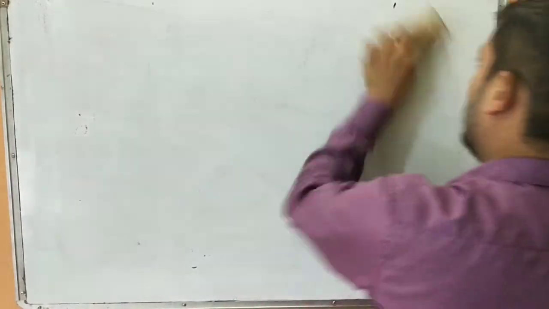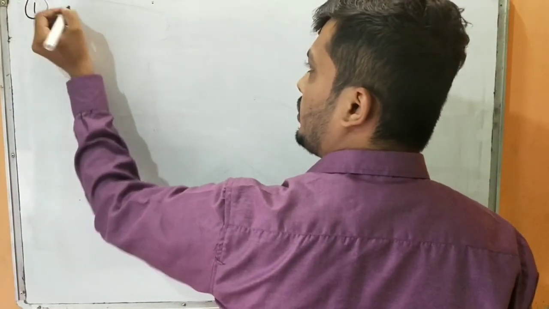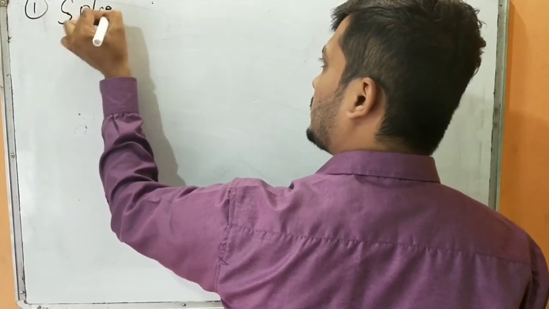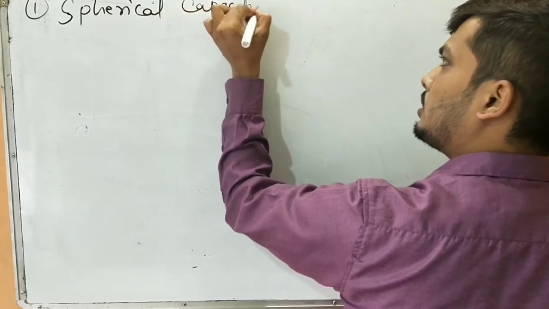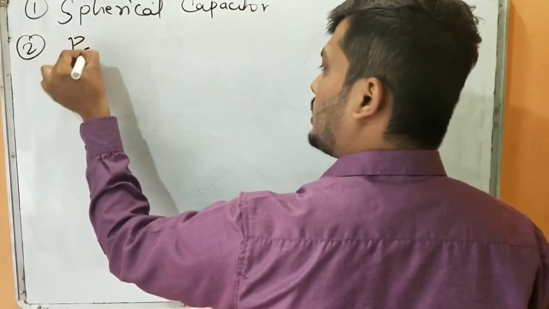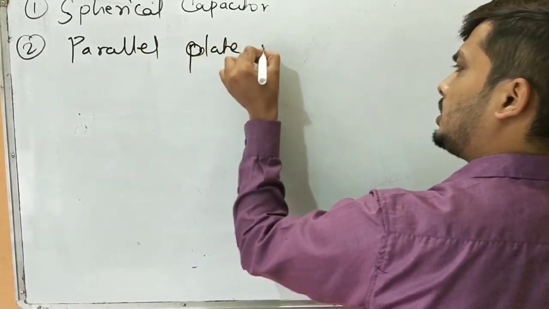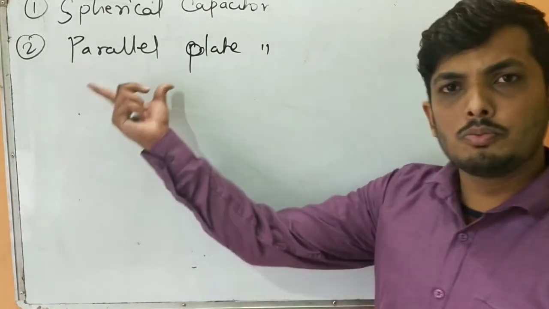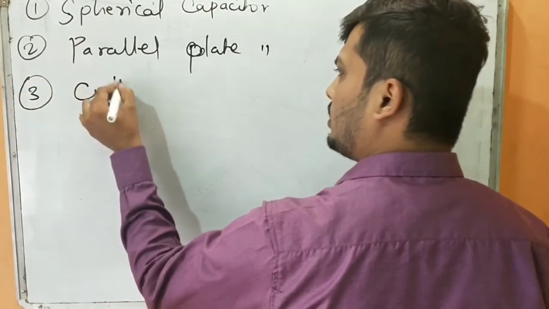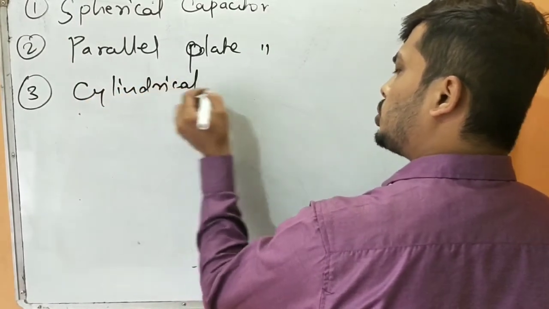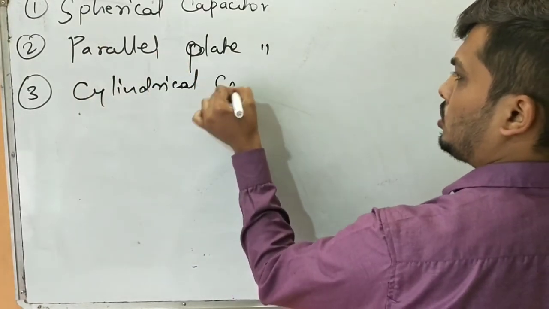We'll move ahead to the types of capacitor. The first type is the spherical capacitor. Our earth itself is one spherical capacitor. The second one is the parallel plate capacitor, a widely used capacitor, and for your syllabus most of the material is covered under the parallel plate capacitor. And the last one is the cylindrical capacitor. Today we'll study one of them, and in the next class we'll study the other two.